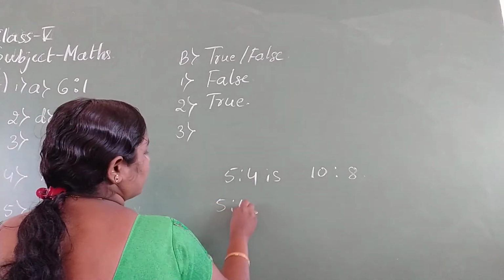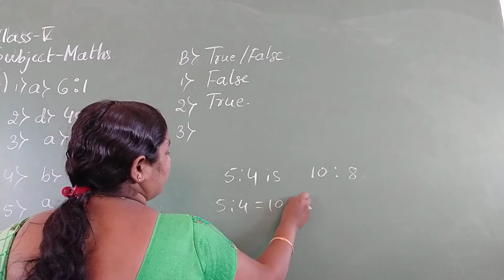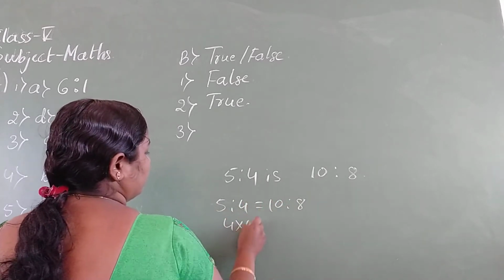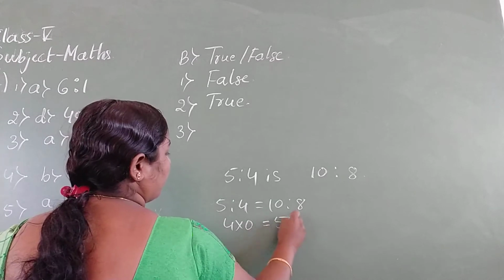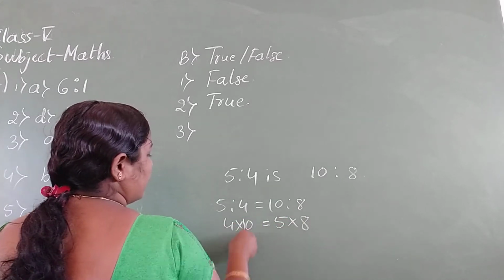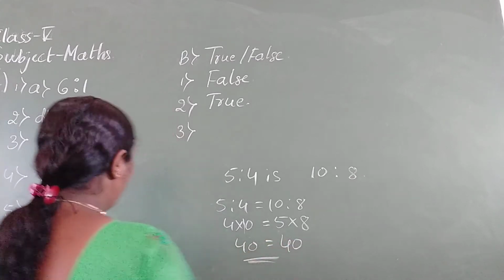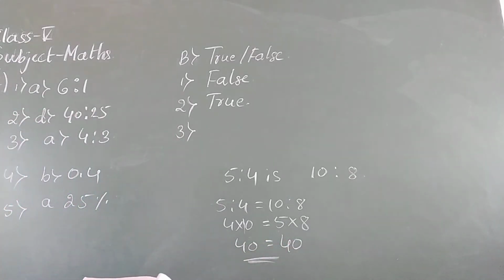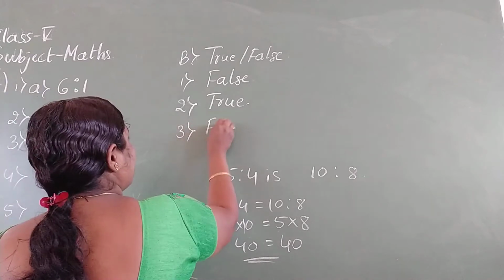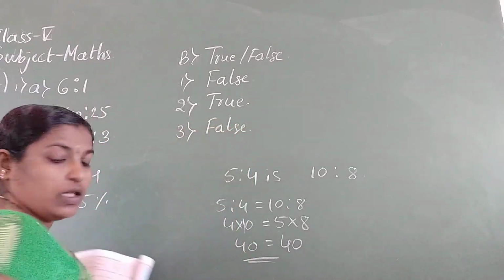Both we will check. Four 10s are 40, 5 8s are 40. These are equal, but they are telling different. So the statement is false. Next.